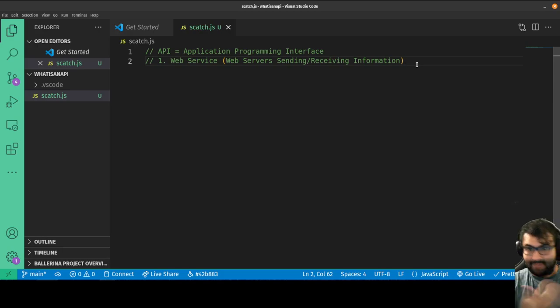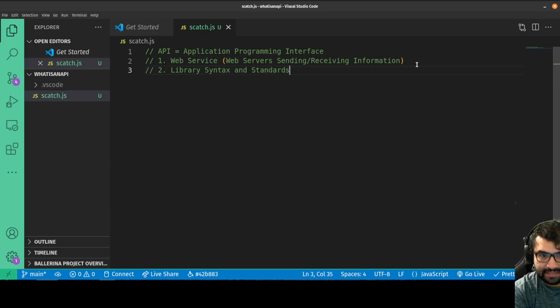So if I have a library that's built to interact with React applications and React's API changes, React's syntax changes, then I have to change my library, because if not, they're not going to communicate well. Okay, but that's always the theme here. The idea is, how do two things communicate? The idea is that they have to have an agreed upon standard, in the same way that I need to have an agreed upon language to talk to somebody else successfully. We have to have shared meaning, shared understanding. So think of it as library, syntax, and standards. Because at the end of the day, it's still how does my code communicate with this tool? It's always two things communicating.